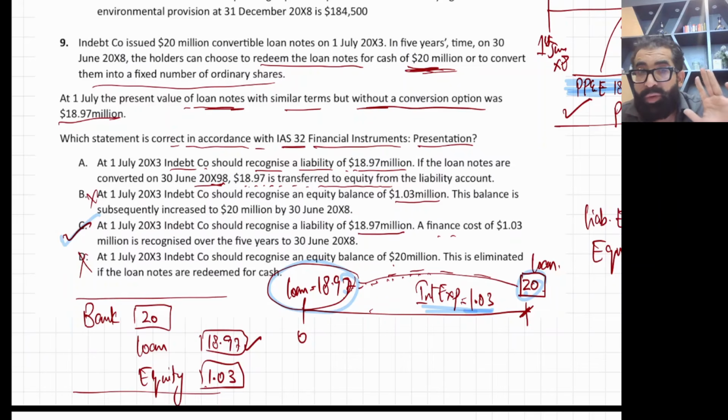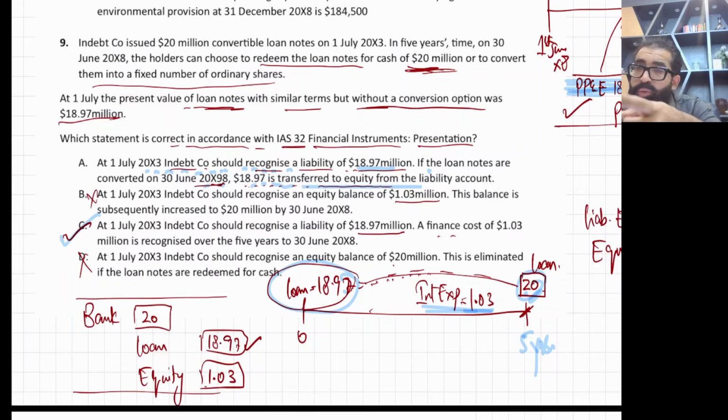Read it carefully. Sometimes you can think, these are tricky questions. Some students say A is also correct, but A is only partially correct. In A they are saying that on 1st July X3, the company should recognize a liability of 18.97. This is perfect. If the loan notes are converted on 30th June X8, 18.97 is transferred to equity. No, this 18.97 will be converted to 20 million after 5 years.